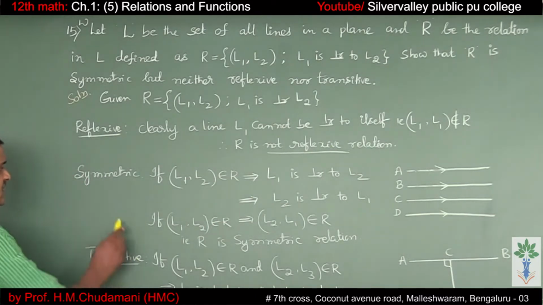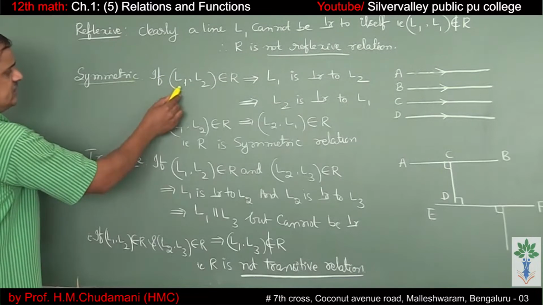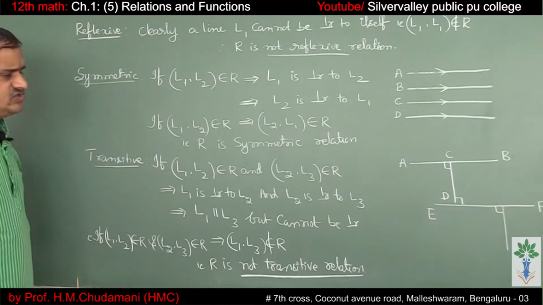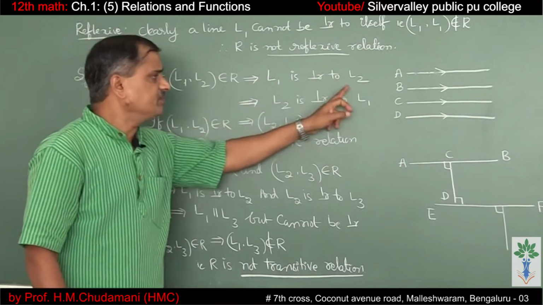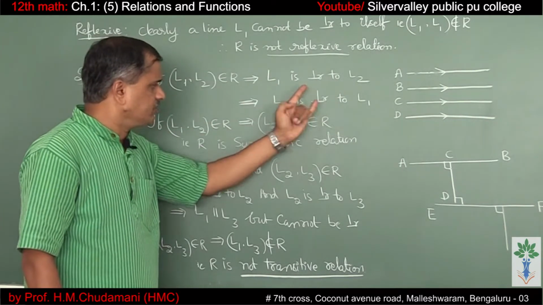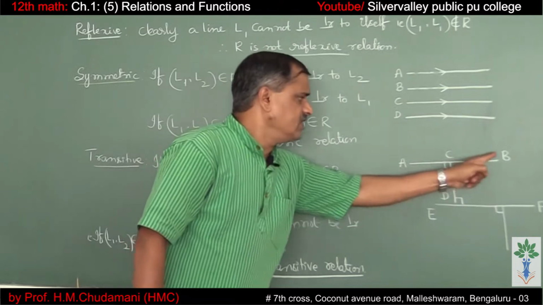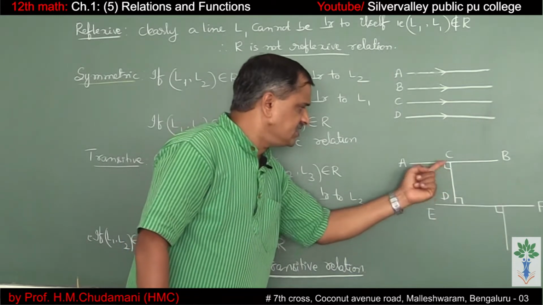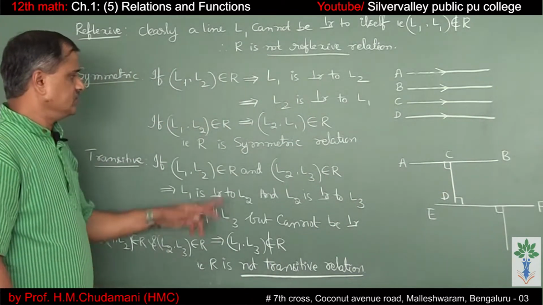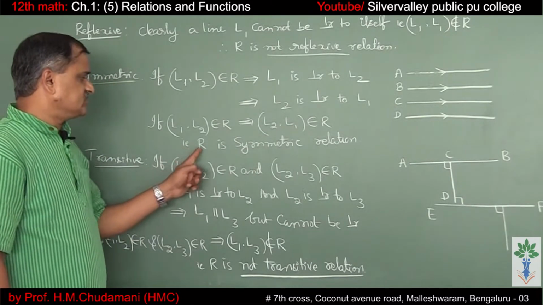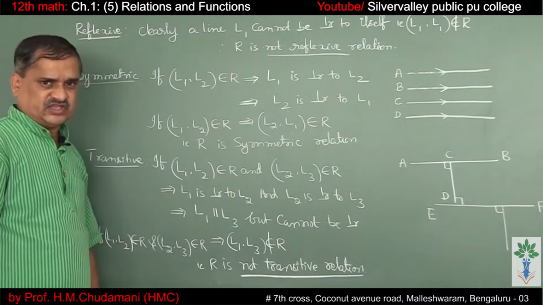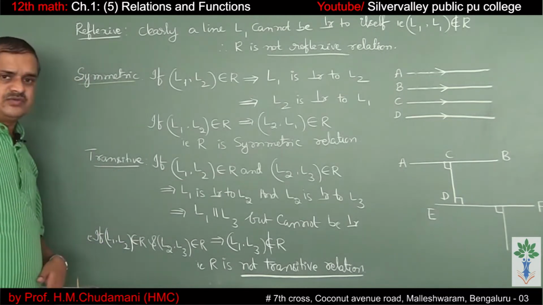Check the symmetric relation. If L1 comma L2 belongs to the relation, it means L1 is perpendicular to L2. L1 perpendicular to L2 means L2 perpendicular to L1 also. AB perpendicular to CD means CD perpendicular to AB also. So that means L2 comma L1 belongs to R. That means R is a symmetric relation. Transitive relation.